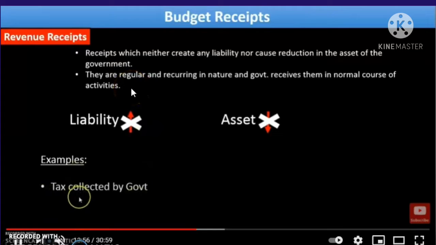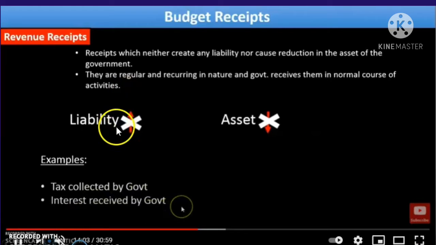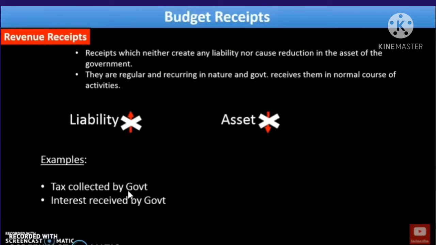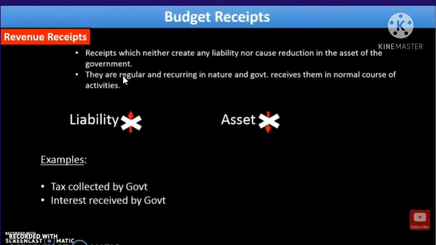Suppose an employee has to pay tax each month, so it is recurring, repeatedly paid by the people to the government. That is known as recurring in nature. Another example is interest received by the government. We have to keep in mind the definition of revenue receipts, that is receipts which neither create any liability nor cause a reduction in the assets of the government.